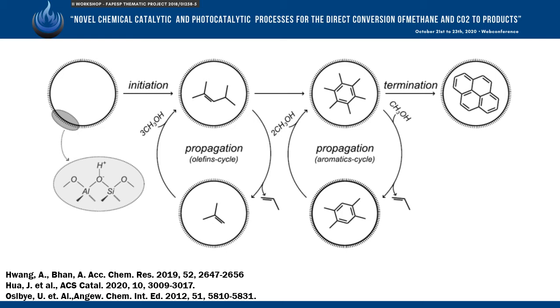The hydrocarbon pool mechanism runs through two cycles, one based on olefins and the other on aromatics. These two are concurrent and interrelated cycles through hydrogen transfer and cyclization reactions. As the reaction progresses, highly unsaturated and reactive compounds are formed, which end up deactivating the catalyst.